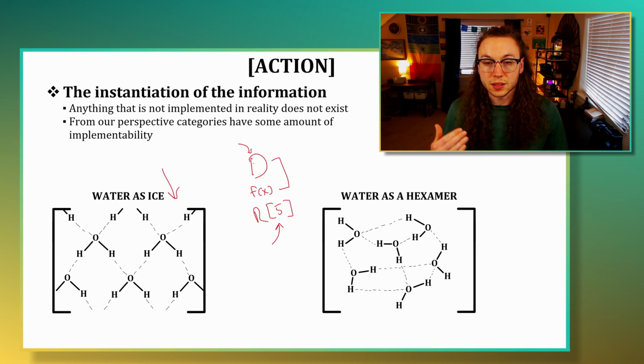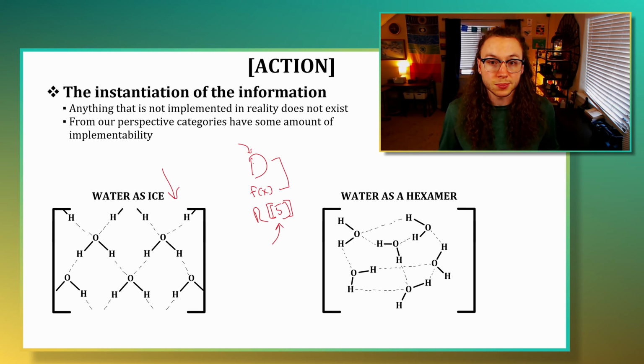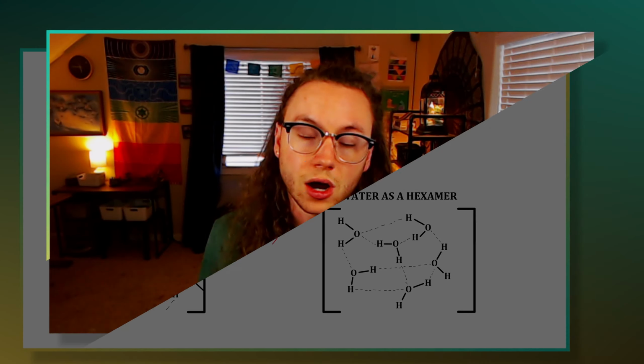From the possibility of a category of information existing, some value arises, or rather some function arises out of that category of information being possible to exist. And then we would say, at some point across the domain of existence, does our function f of x actually become the value 5 at some point across the domain of existence? Although there is a possibility of some value existing, if the function of knowing never actually gets to that value or never actually operates across some particular domain of existence that gives us that value, then it doesn't exist.